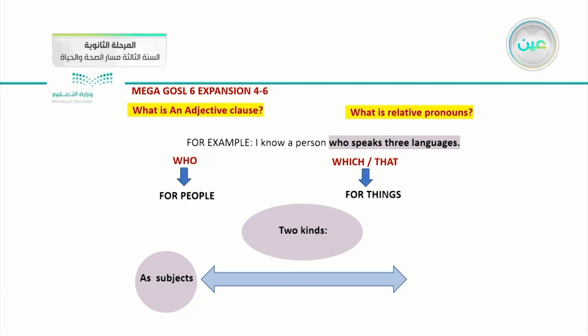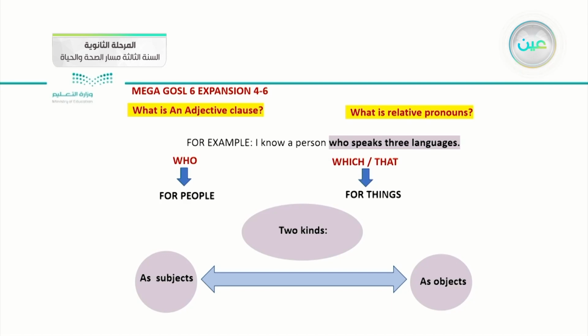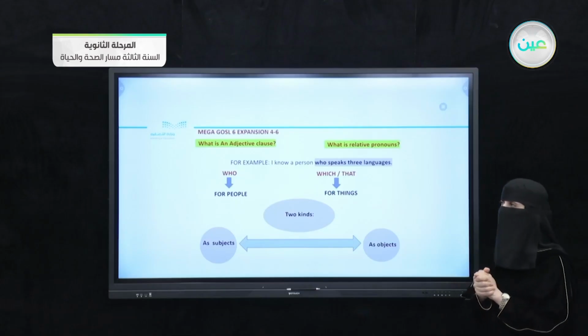The second kind is an object. Can we use it as an object inside relative clauses? Yes, we can use it as an object. When the relative pronoun is followed by a noun or pronoun, we can use it as an object pronoun. So in this situation, the relative pronoun as an object can be omitted from our sentence.